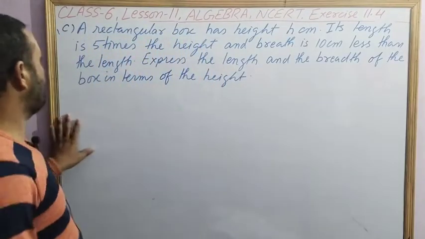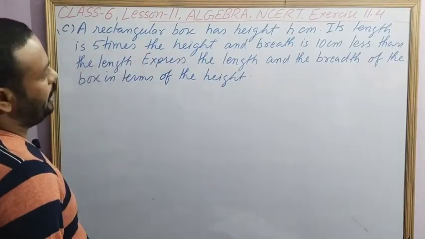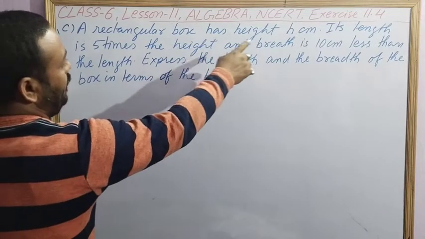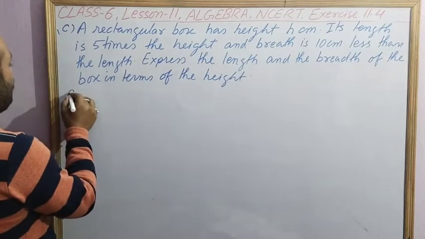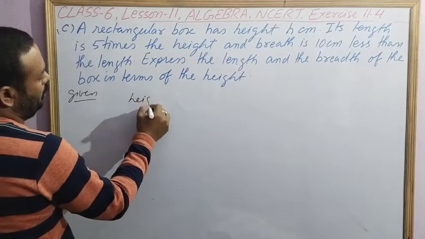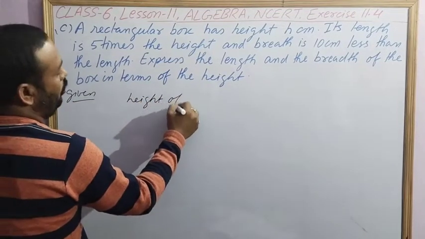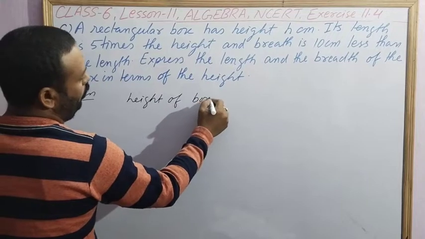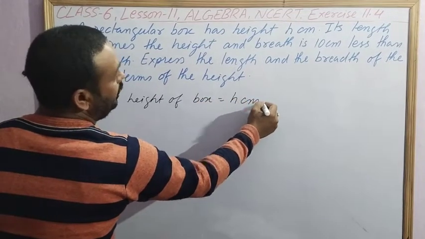Question 1c says a rectangular box has height h centimeter. Height of box is equal to h centimeter.